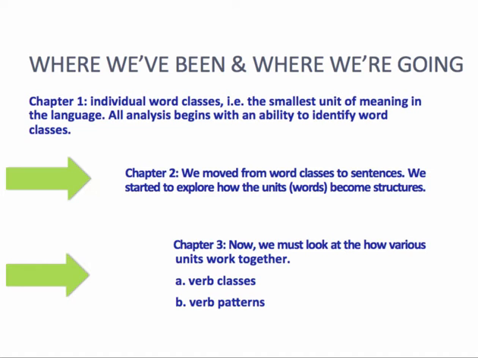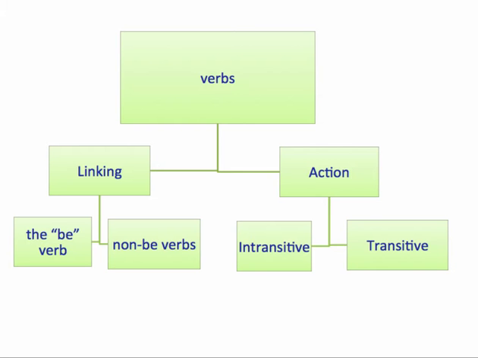In chapter 2, we expanded from individual words to larger units such as phrases and appositives, and we looked at active and passive structures. We continue this trend with chapter 3, looking at verb classes and verb patterns, but starting to think more generally about sentences and how the different parts of a sentence combine.